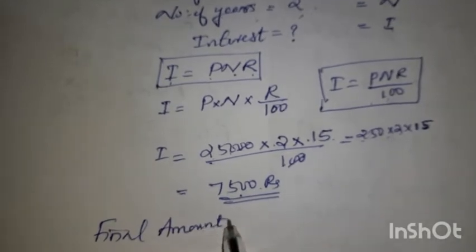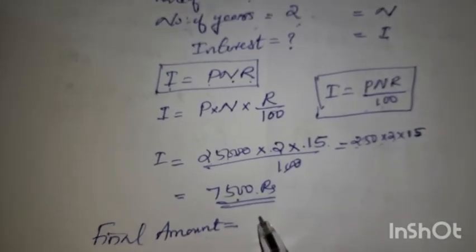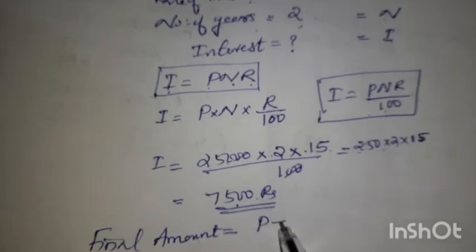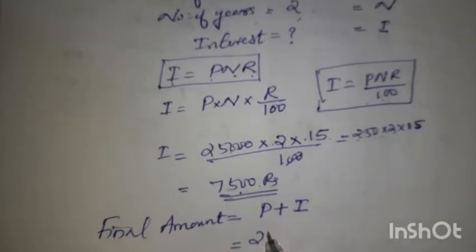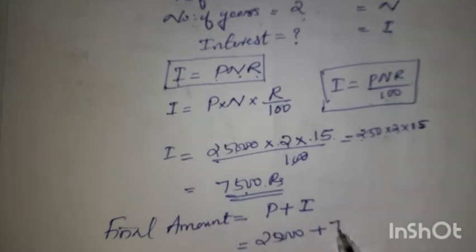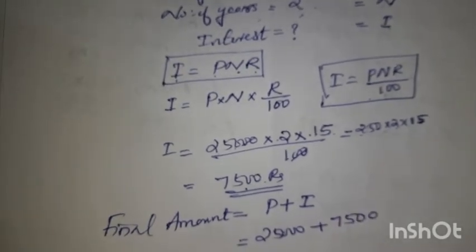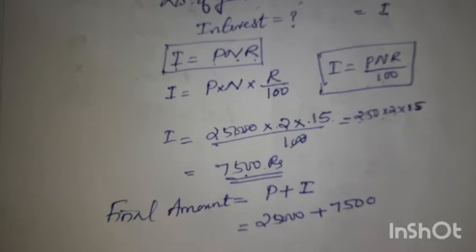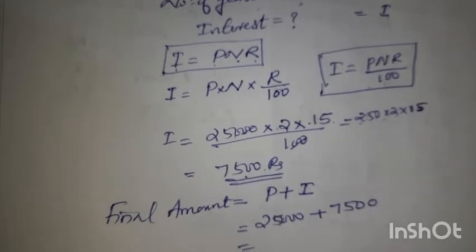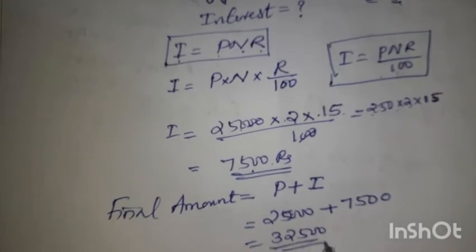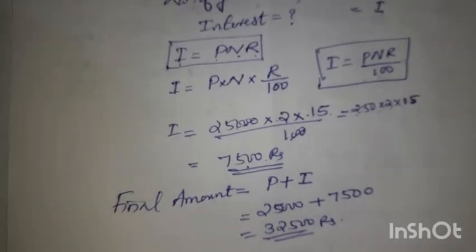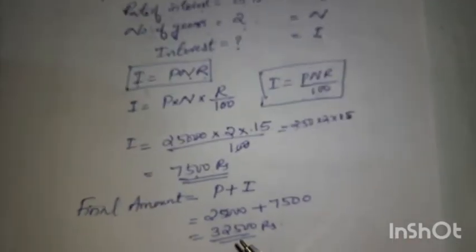How much is the final amount he is getting after 2 years? The deposited amount, the principal amount plus the interest, you have to add it. So the principal amount is 25,000 plus 7,500. So together it is 32,500 rupees.